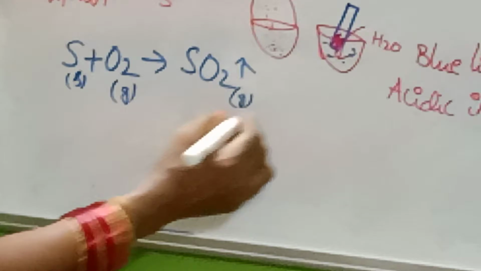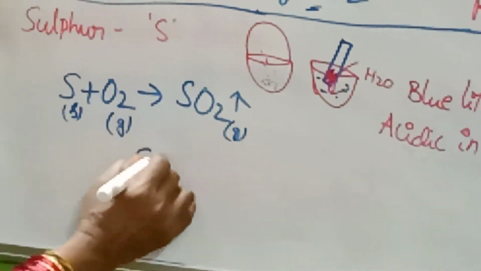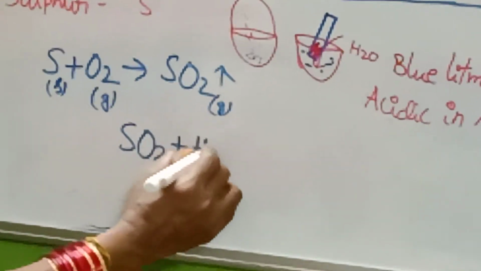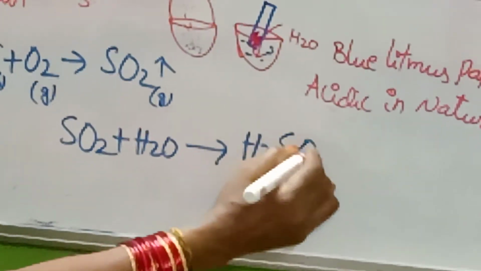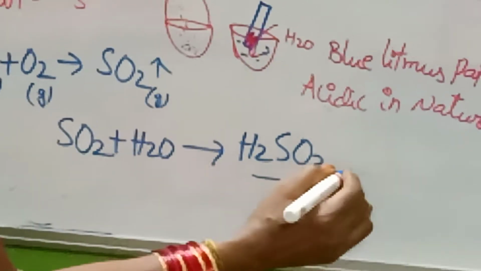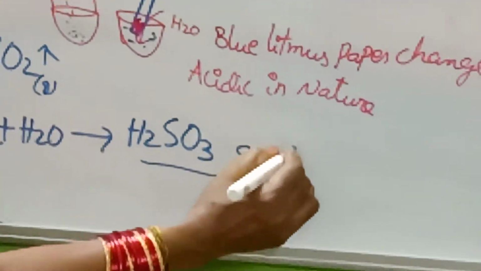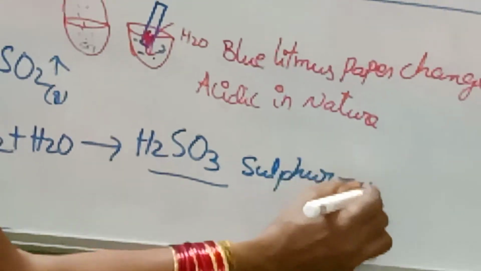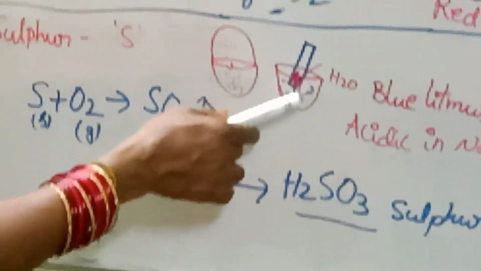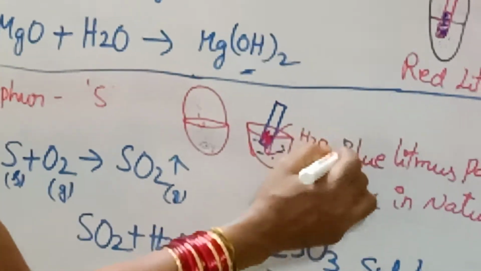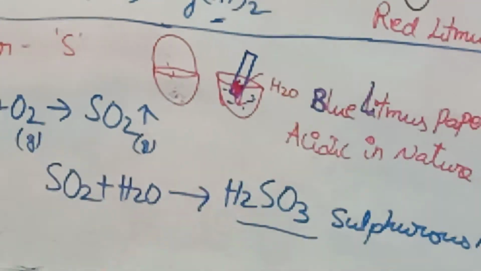When sulfur dioxide reacts with water, H2SO3, sulfurous acid will be formed. It is a weak acid. If you keep the blue litmus paper in that, it changes into red color.